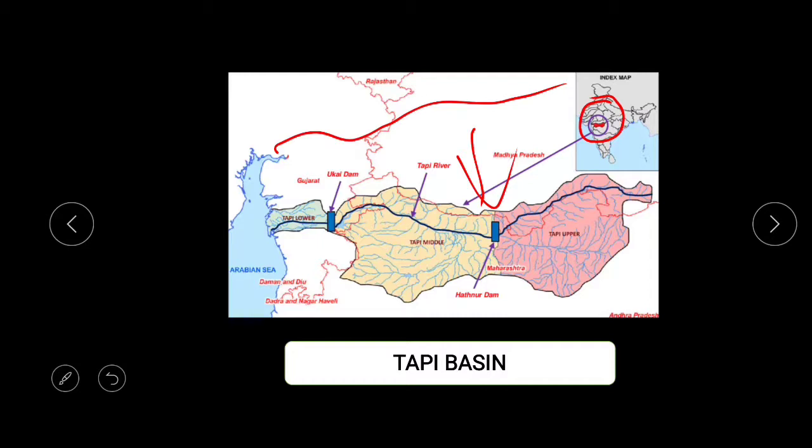Other than this, there are also small river basins in the Peninsula region. This includes the Mahi, Penner, and Subarnarekha. These are the smaller peninsular rivers which are found in the region as well.